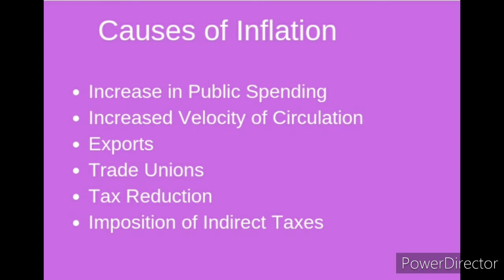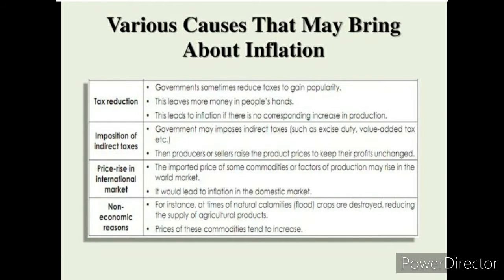What are the causes of inflation? Increase in money supply: inflation caused by an increase in the supply of money leads to an increase in aggregate demand. Increase in disposable income is also one of the causes of inflation. When the disposable income of the people increases, it raises the demand for goods and services. Increase in public expenditure is another cause. Government activities have been expanding due to developmental activities and social welfare programs. It also causes the price rise.